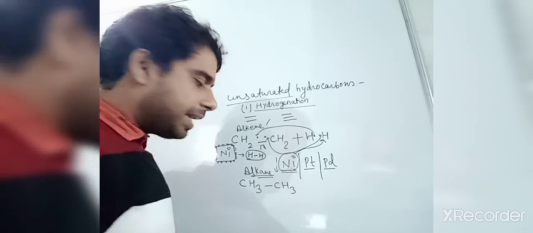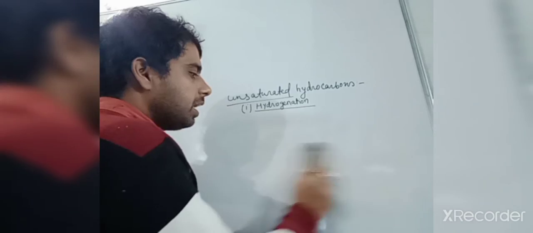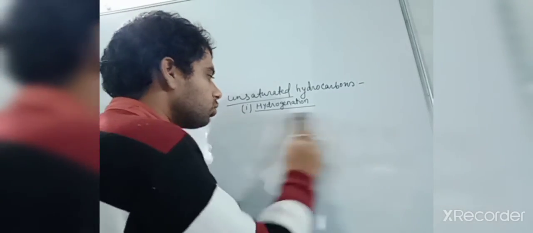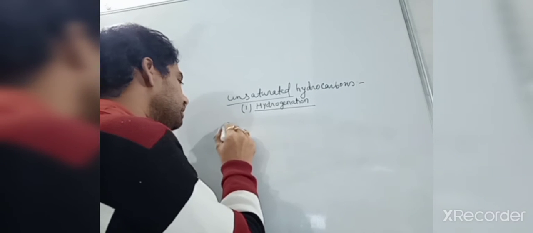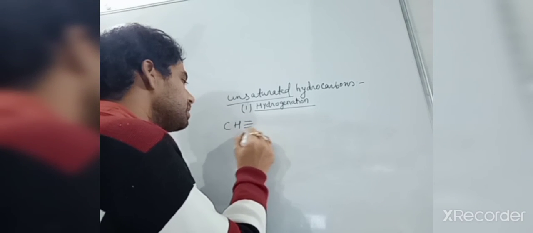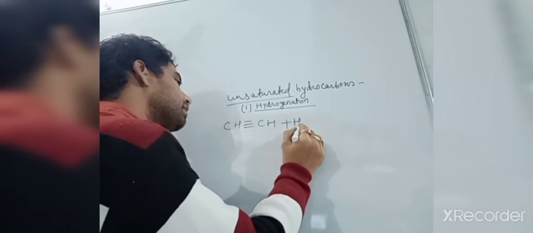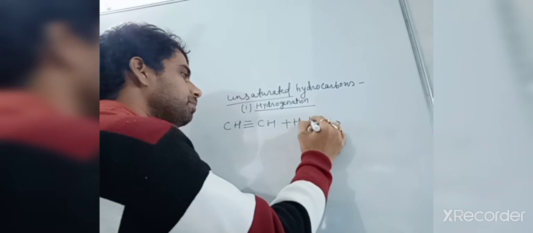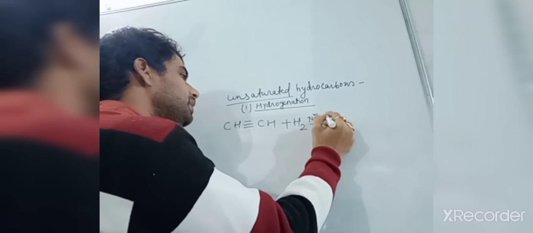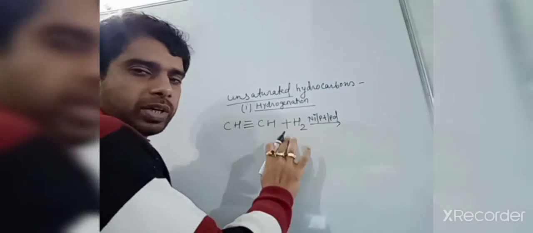Okay, like this, alkyne can also give you the alkane. Alkyne can also be converted to alkane by the same process. So if you have CH triple bond CH, and here you have taken H2 in the presence of the same catalyst, Ni, Pt, Pd, one of these you can take.